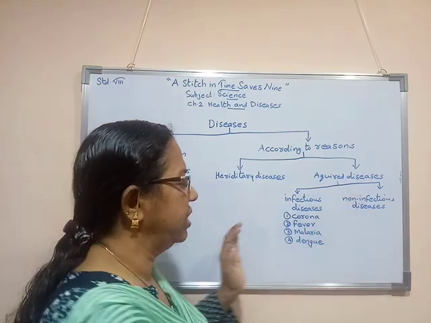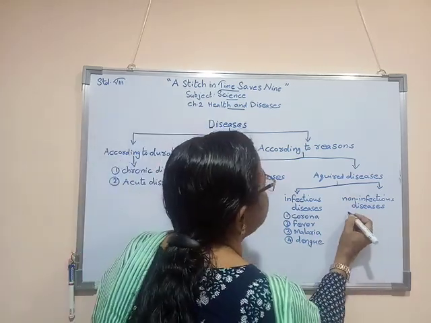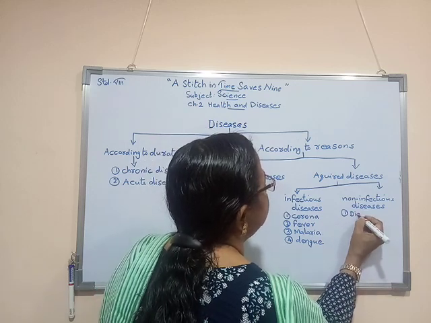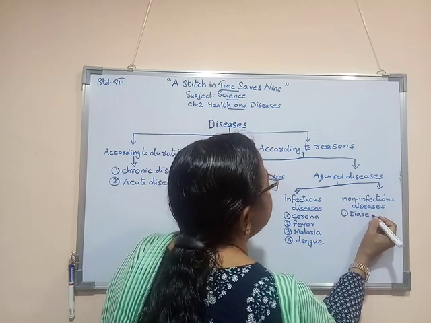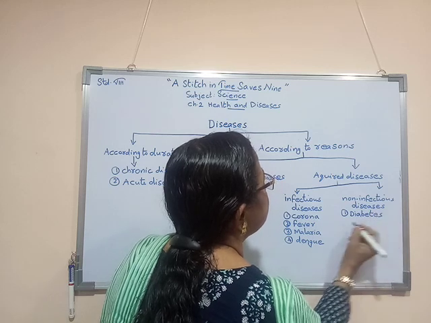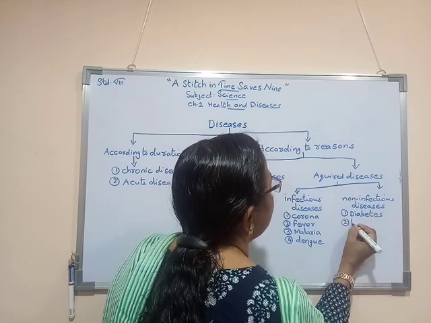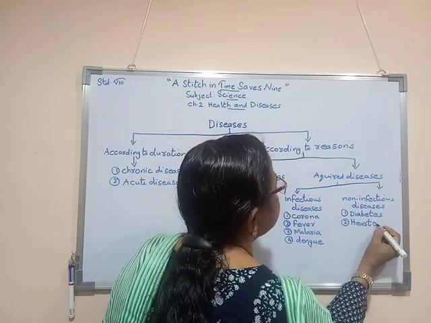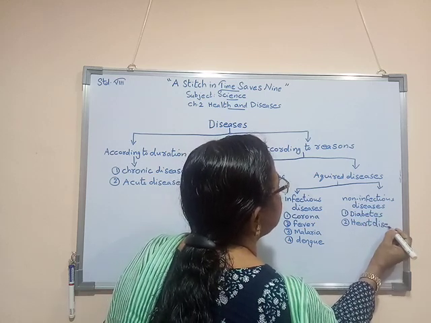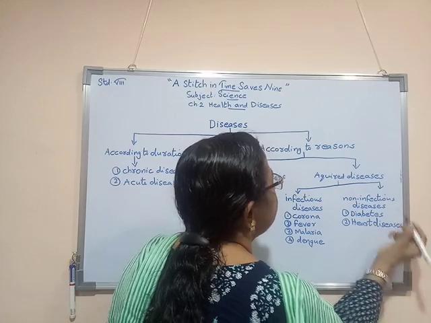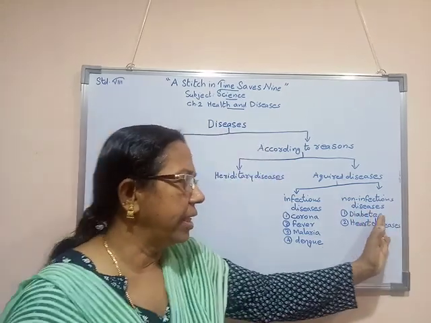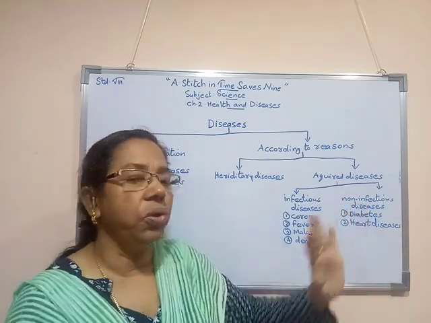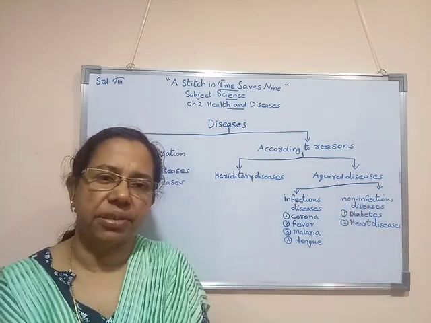Now, non-infectious diseases, for that we have a few examples only. One is diabetes. Diabetes is an example of non-infectious diseases. Second, heart diseases. Heart related diseases are also examples of non-infectious diseases. Here, for getting diabetes or heart diseases, there is no need of any disease germs.